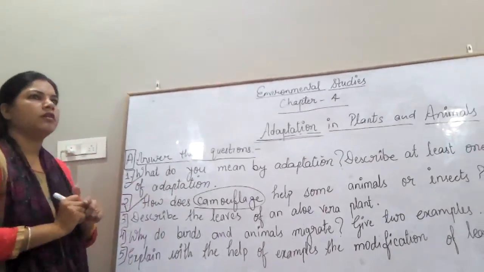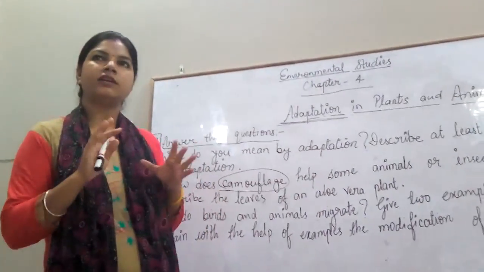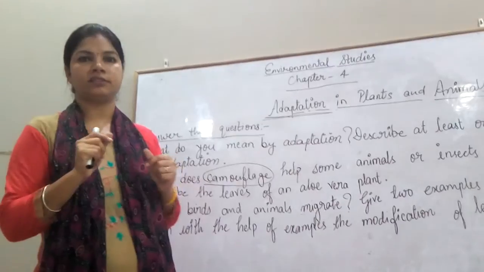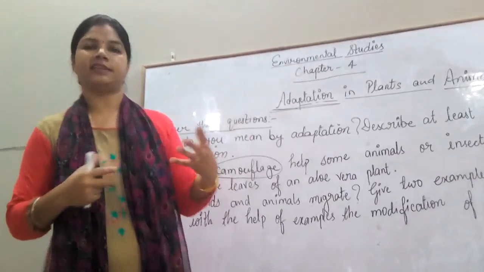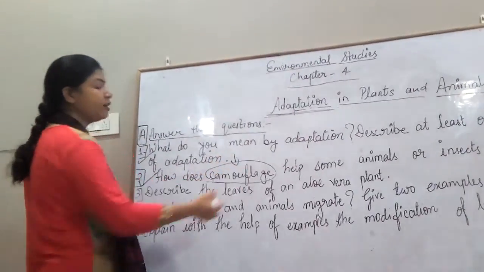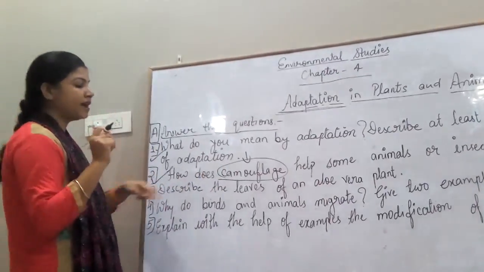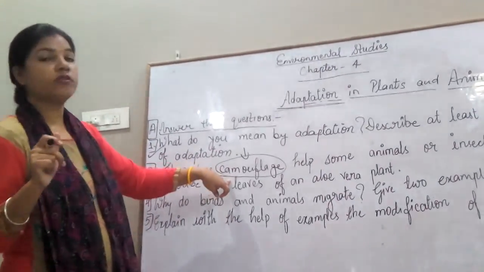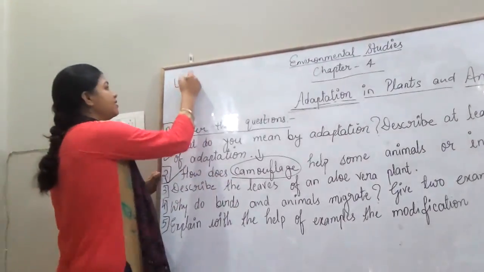So the green cricket, have you seen that? It is living on the green plants, so nobody can easily find that insect. That ability of that particular cricket is called camouflage, and it is found in many animals and insects, like the wild lizard.